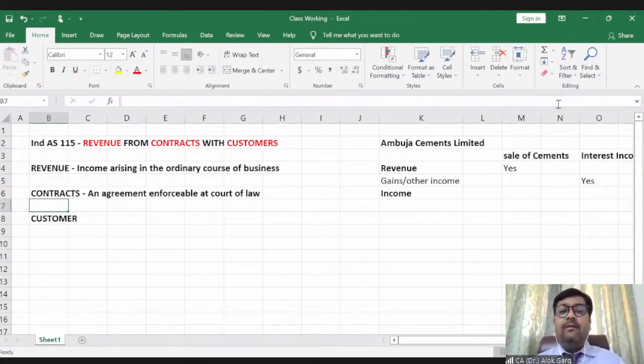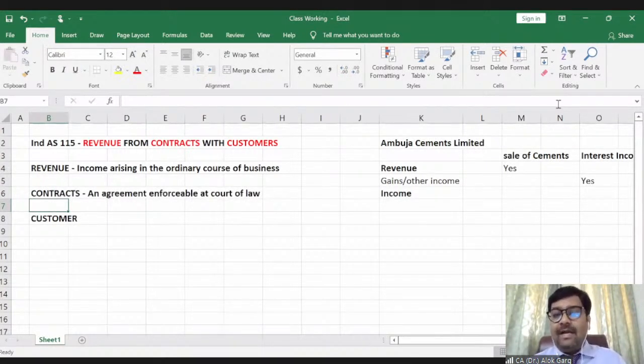I mean to say, if that chartered accountant does not provide his help in filing the GST returns and that fellow does not provide apparels, there is no agreement, it cannot be enforceable at court of law, there is no penalty clause, it means it is not a contract. So what is a contract? A contract is an agreement which can be enforceable at court of law.